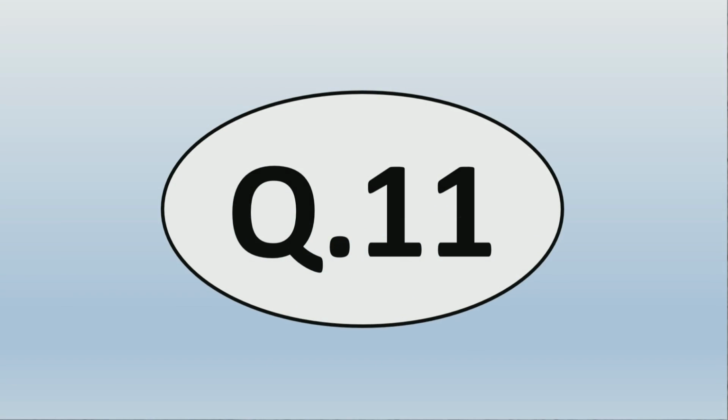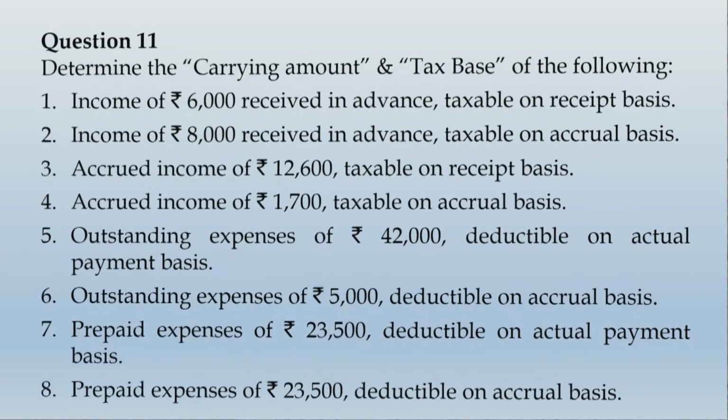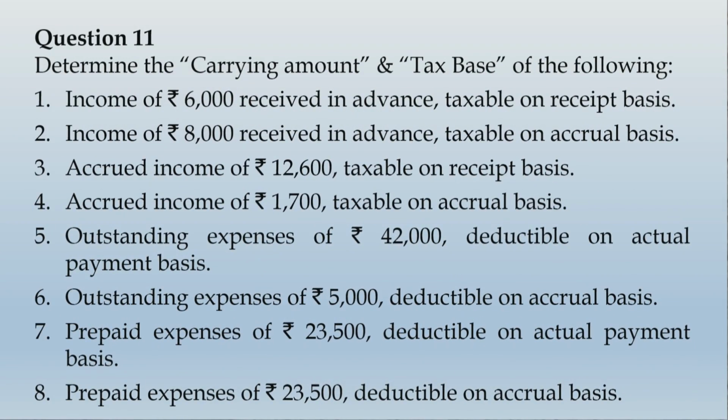Let us begin with question number 11. Let us read this question. It says, determine the carrying amount and tax base of the following. There are 8 components given in the question, and for each one of these you are supposed to determine the carrying amount as well as the tax base. Instead of reading the whole content of these 8 different situations, I would rather take one at a time.